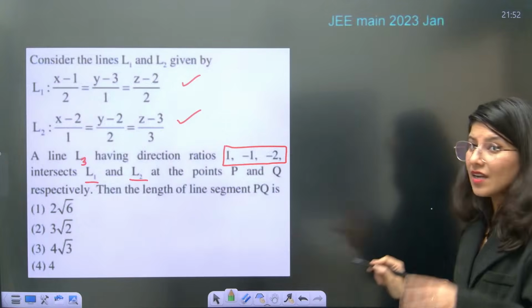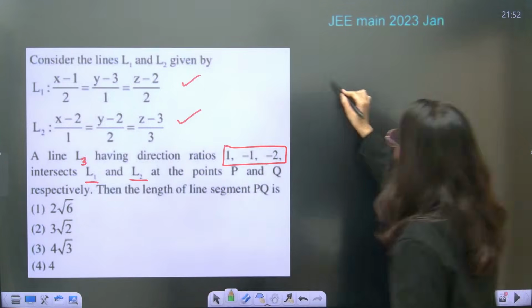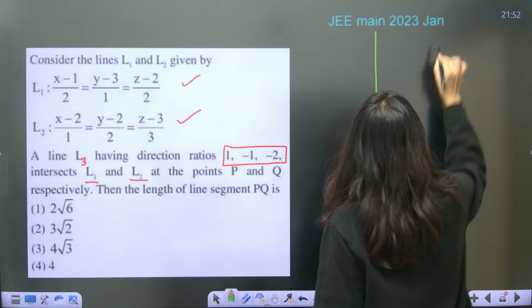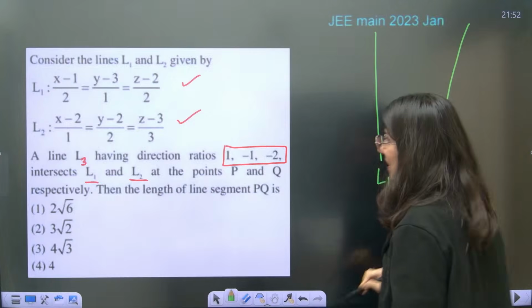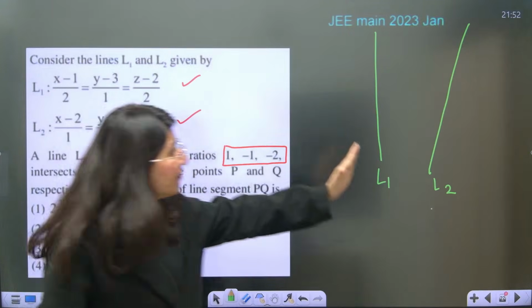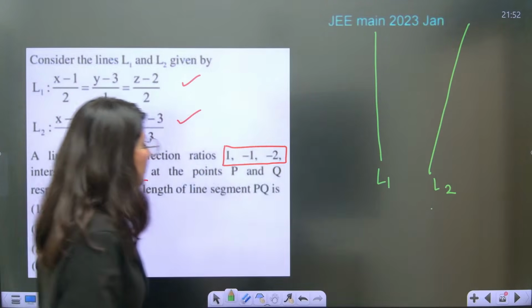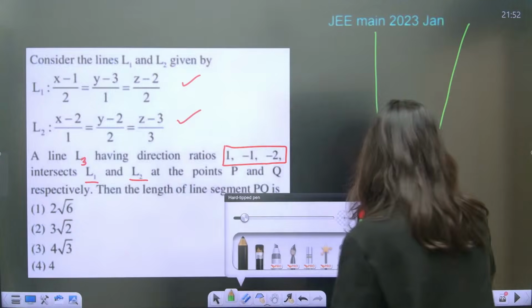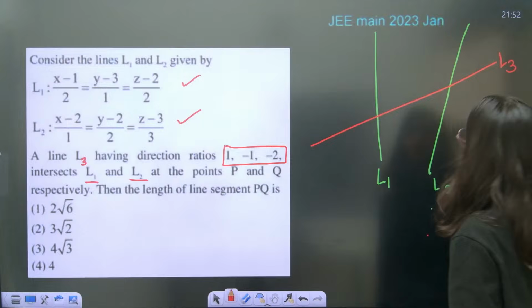Let me just, if you will not draw the diagram, you will not understand, okay? So this is your line L1, this is your line L2. Everything for L1 is given, everything for L2 is given. Now you are having line number 3, whose direction ratio is given to you.